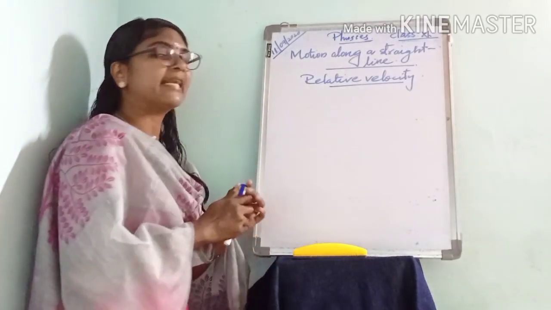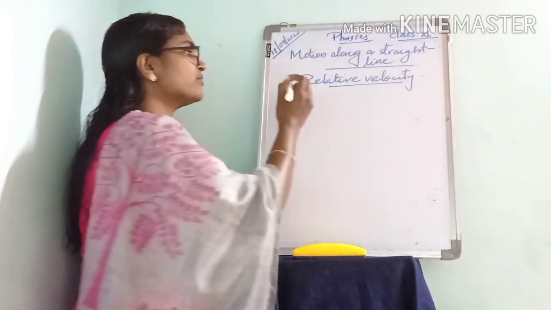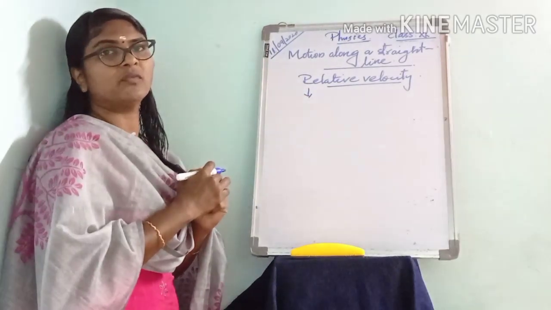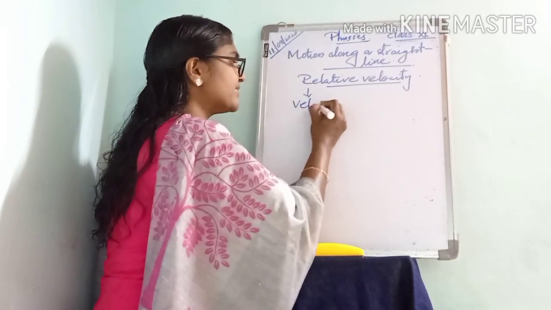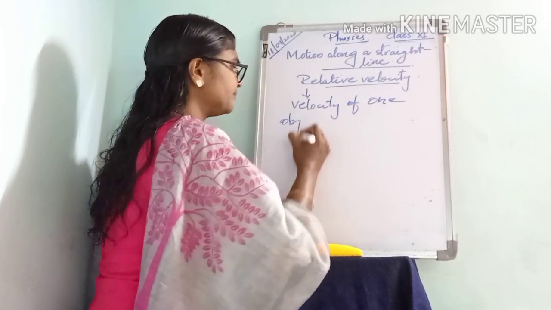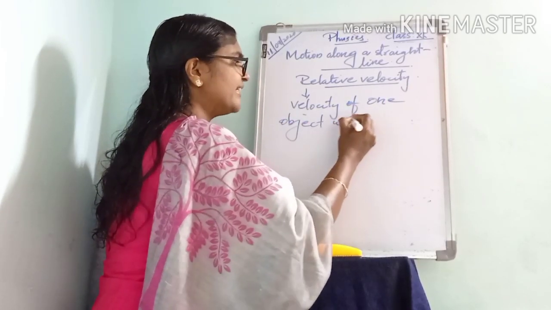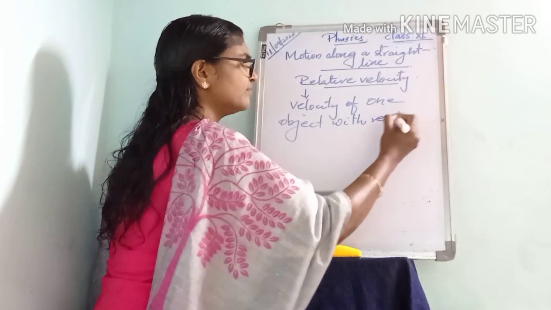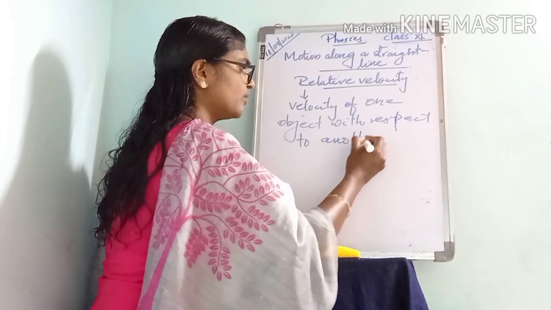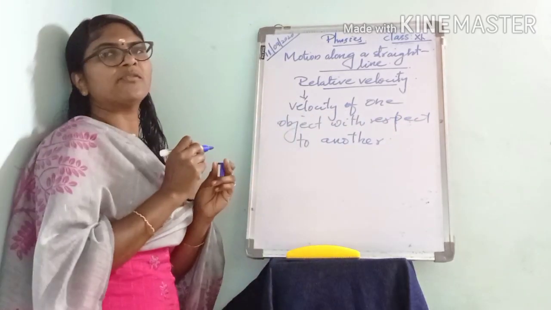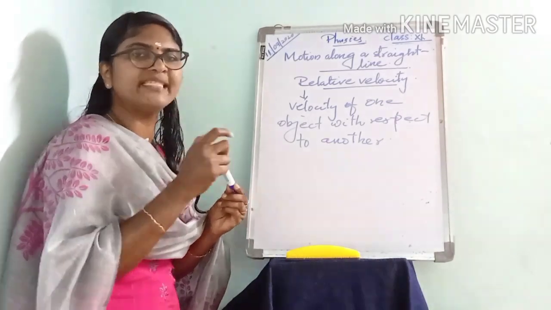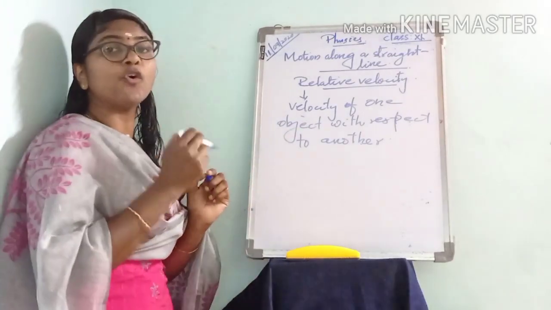So relative velocity is the velocity of one body or object with respect to another object or body.